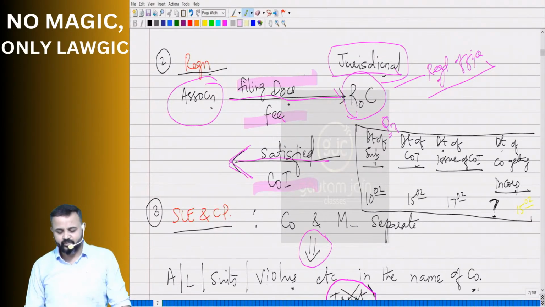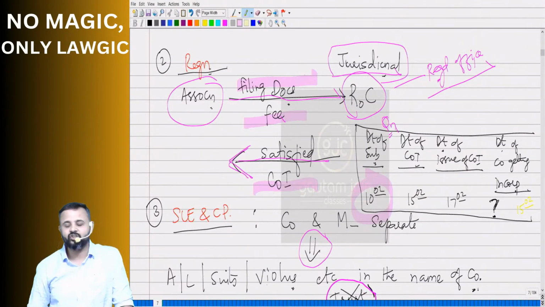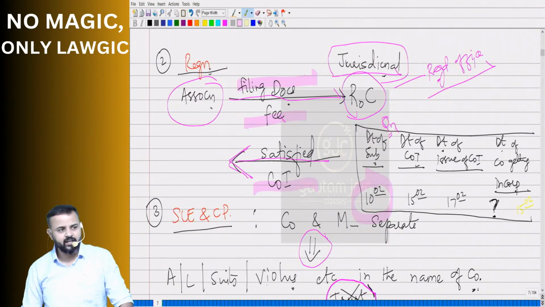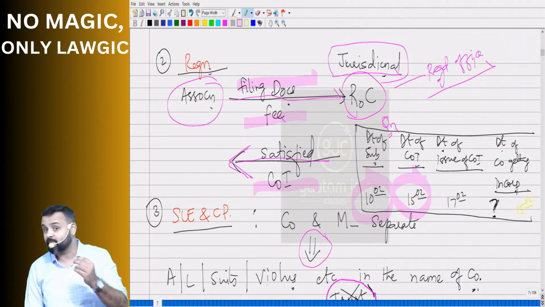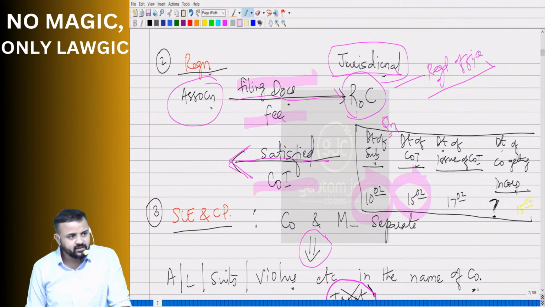What is the date of submission of documents? I have mentioned 10th of Feb. This association submitted the documents on 10th of February. And ROC prepared the COI on 15th of February. That means in between he asked questions, he got satisfied and he prepared the COI on 15th of Feb.